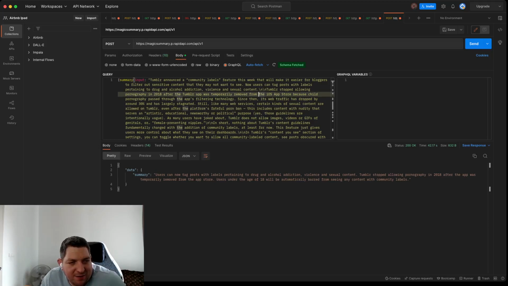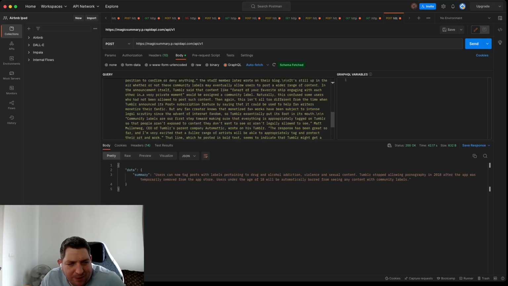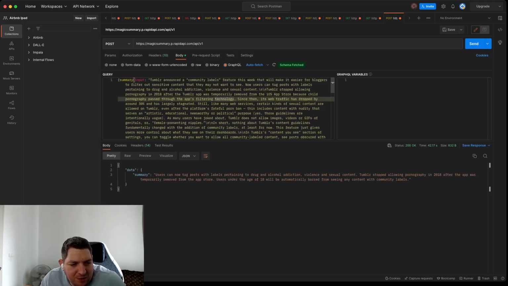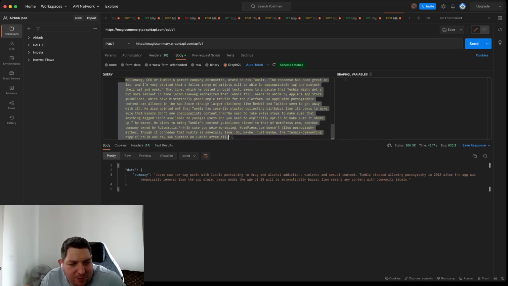So you can see here is the post, here is the body. Remember, you need to set this to GraphQL. The header, there is an API key and a host field, which I have put in. Obviously, I won't be showing that because that is my private details. And generally, what you do, you put all of the text in between the 2 quotation marks and you hit send and it will work.